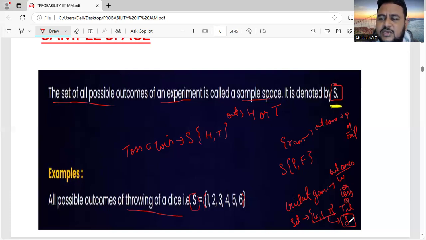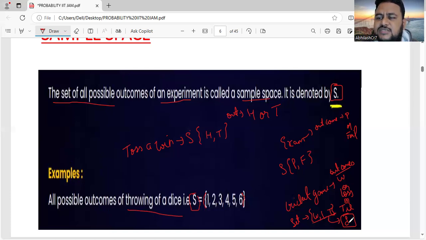We are talking about before the experiment. The possibility of getting something is called an outcome. But after the experiment, what you get, the actual result, is called an event.